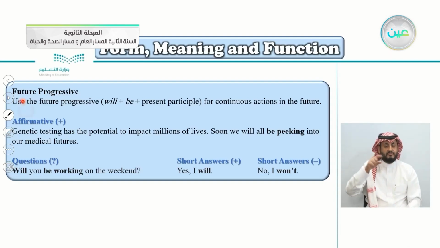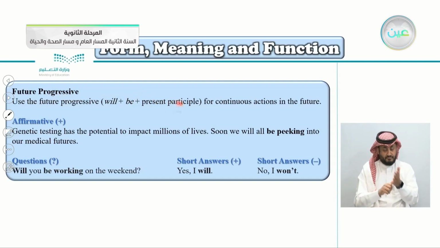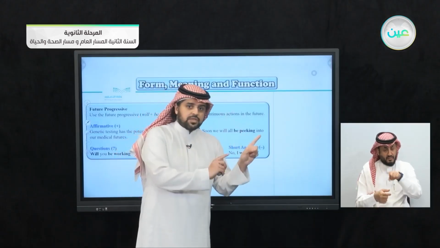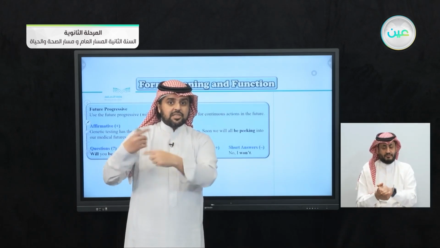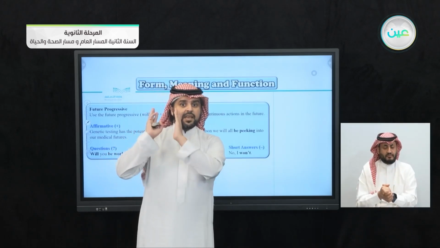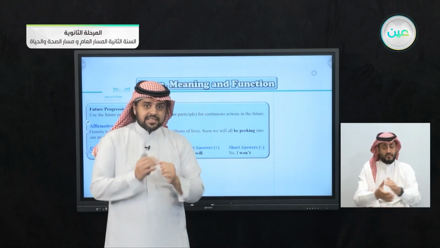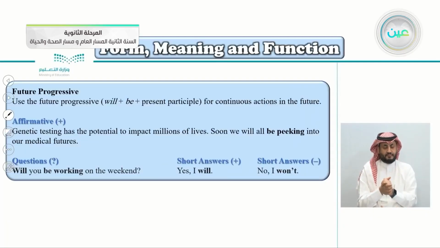So again, use the future progressive, will, be, and the present participle for continuous actions in the future. So here we're talking about the future and continuous action, something in progress that continues happening when? In the future. Let's take some examples just to make it clear.